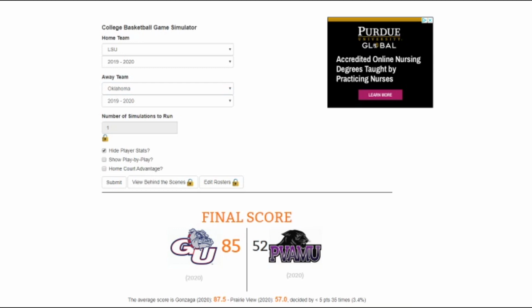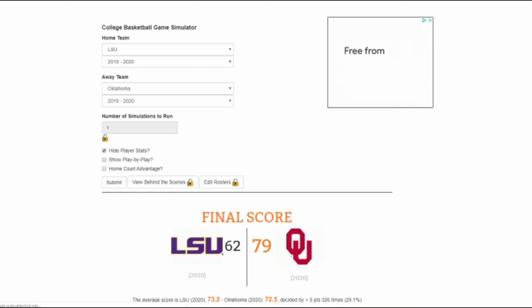In this 8-9 matchup, we go against Gonzaga. We have LSU and Oklahoma. I don't know who would win this. Oklahoma, they can be streaky, but they can also hit cold streaks, which do slow them down. LSU, I mean, it's LSU. I don't know how they did in the SEC. So I guess I'll go Oklahoma since I know more about Oklahoma. We'll find out here who will face number 1 seed Gonzaga, and it will be Oklahoma, 79-62.